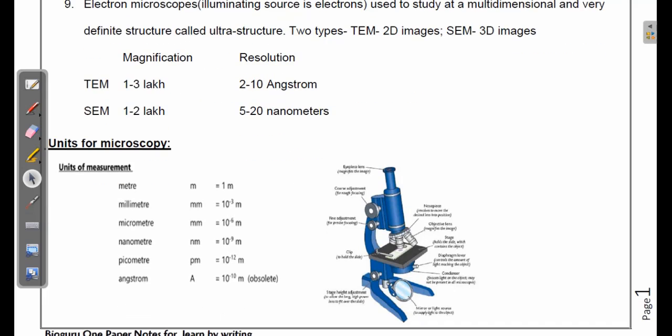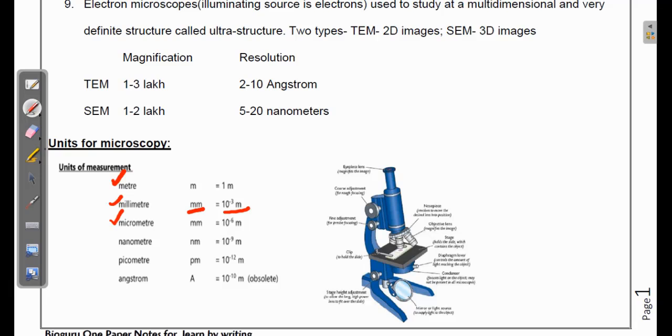I'll show you some of these samples. Whenever you try to observe any sample under a microscope, the objects have to be mentioned with certain units. Meter is a very common unit, and then the millimeter, which is found in the scale. Most of the objects in the millimeter range, we can see with our naked eyes. And after that particular limit, our eyes can't observe.